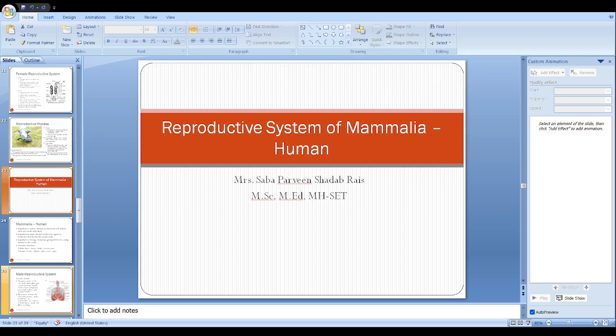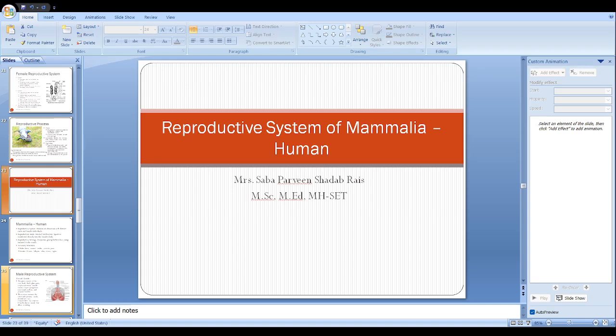And the widened part, the ampulla, is present, that is connected, and this ampulla plays a very important role. This is the widened part. Whenever sperm travels, it travels till this region, and actual fertilization takes place here. And once the fertilized egg is produced, that egg stays there at the blastocyst stage, and after that it travels and settles somewhere here in the uterine wall, and it implants itself, and that marks the pregnancy.